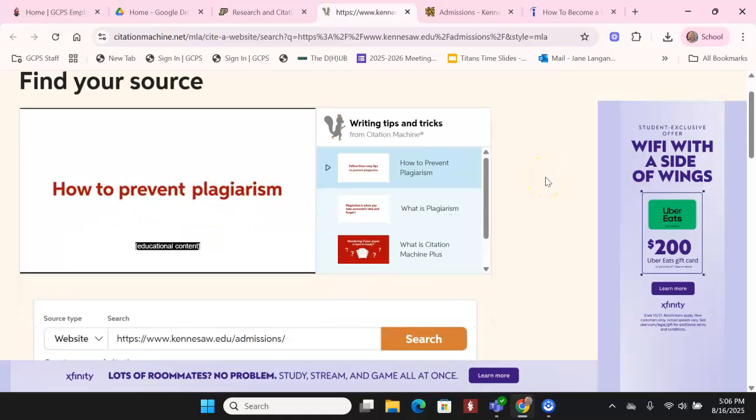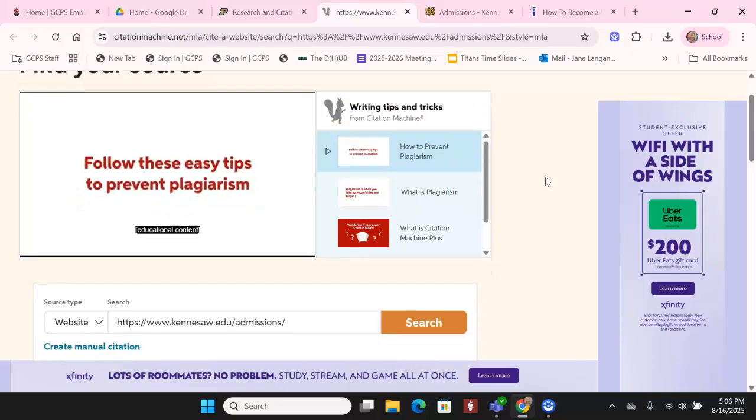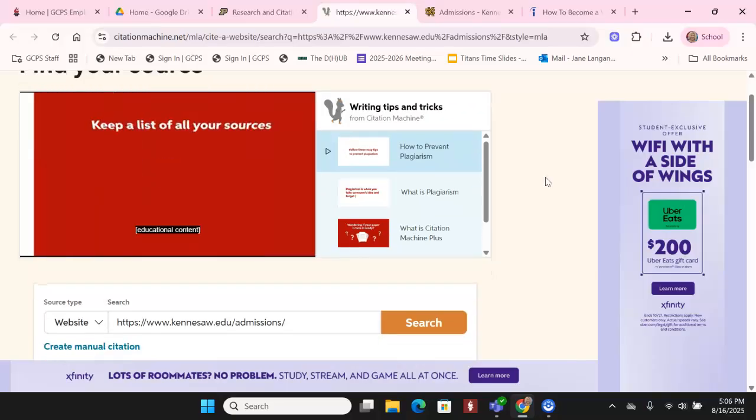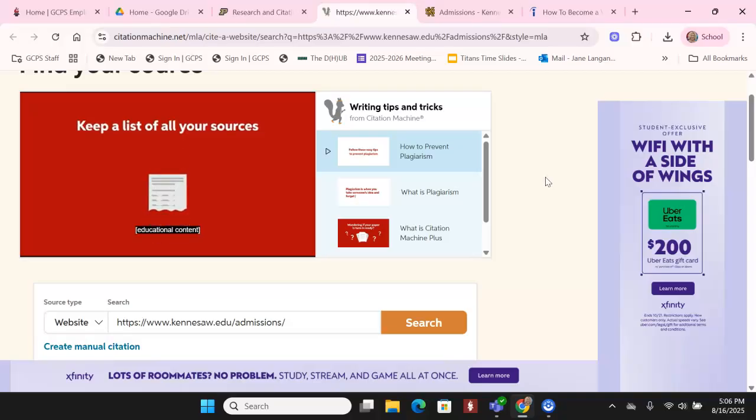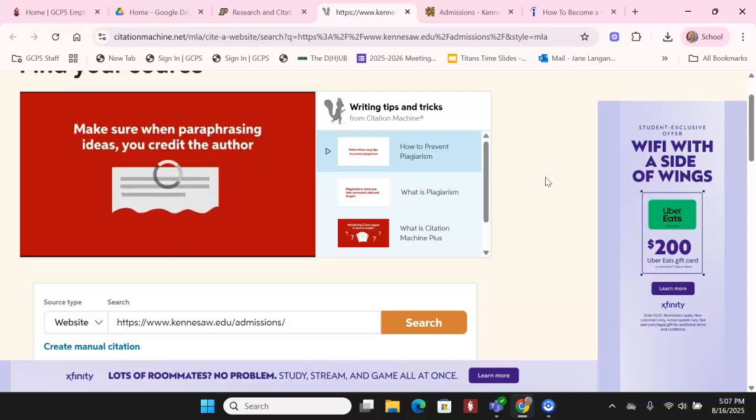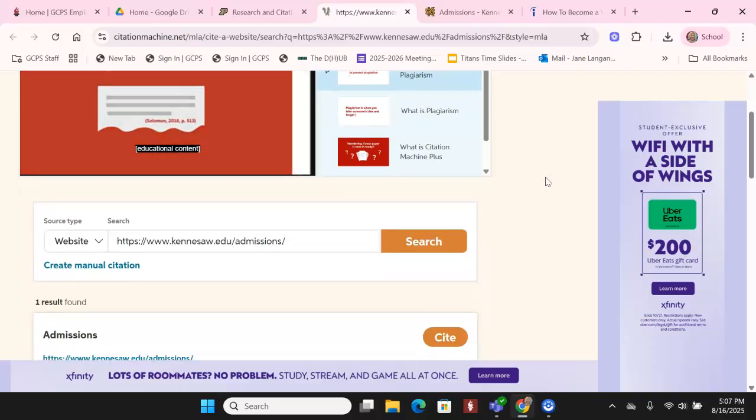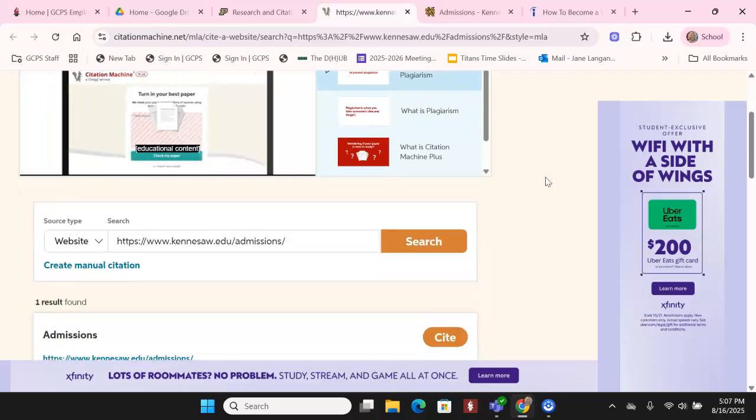Here's the thing with Citation Machine. You get nothing for free. So occasionally, as you are trying to cite your sources, it will make you watch an ad in order to get the free service. Believe me, it's worth it. You're going to be glad you have this. So just watch the ad and get over it.